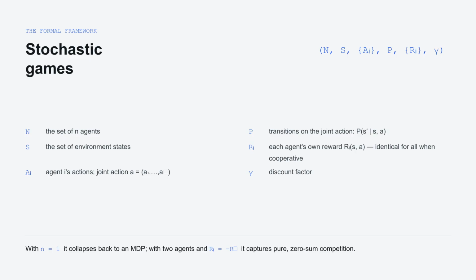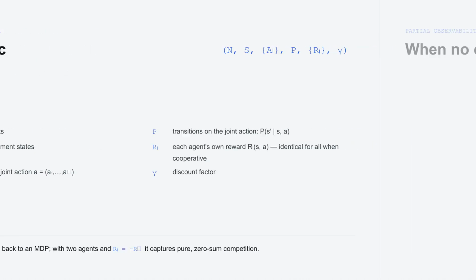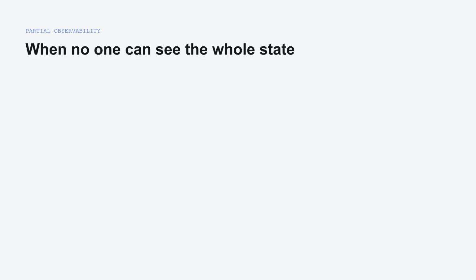Stochastic games, also known as Markov games, provide the formal framework for MARL. They generalize Markov decision processes to multiple agents by tracking states, actions for each player, joint rewards, transitions, and the discount factor. Often, agents cannot see the full global state.